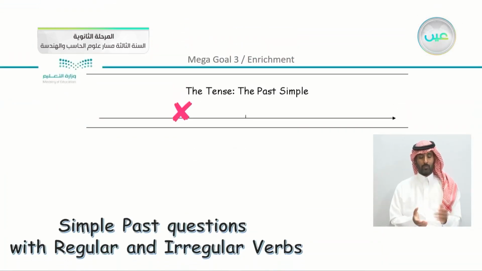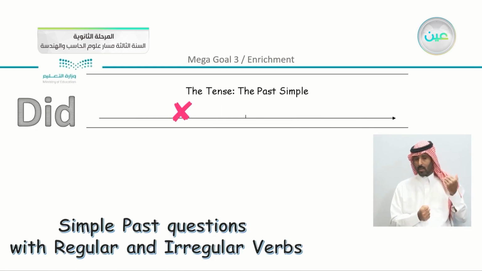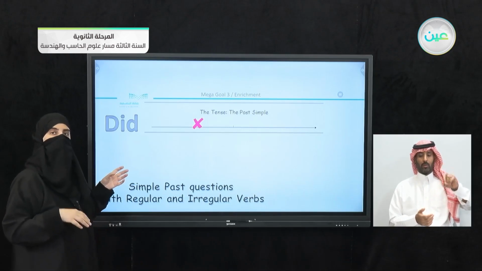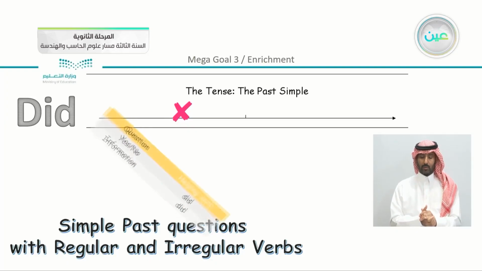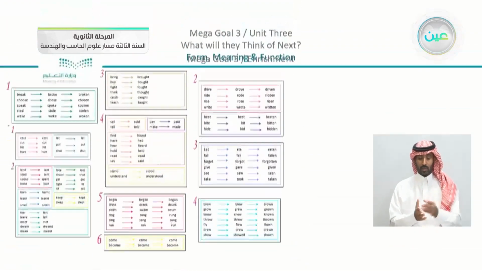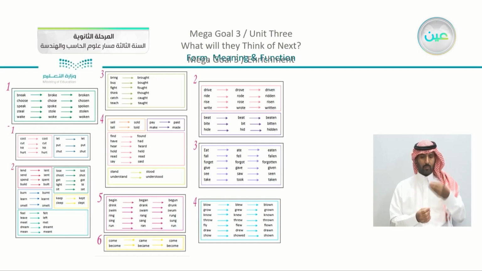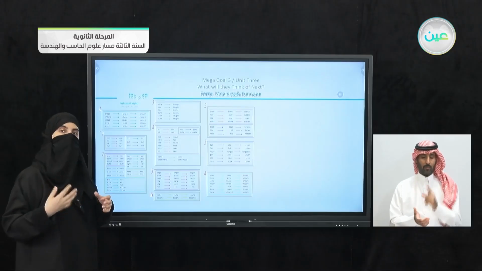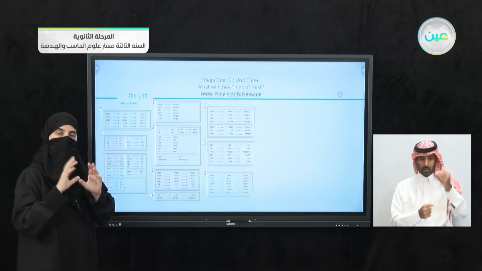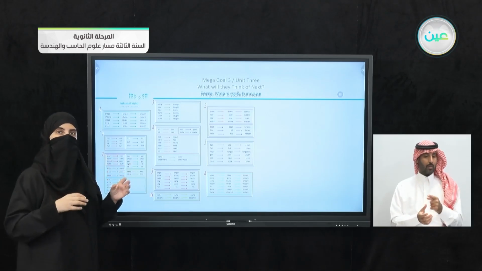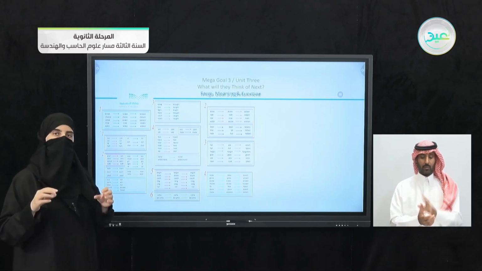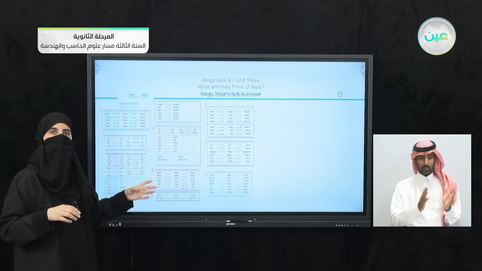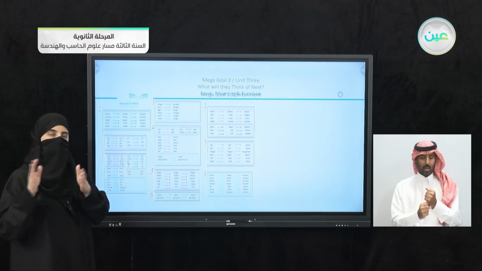Now we revised the simple past questions with regular and irregular verbs. Of course, you do know that you are going to use did, whether they are information questions or yes-no questions. We also revised the idea of using the irregular forms, memorizing them, or studying them based on their types. We know that some irregular verbs change their forms, and some irregular verbs keep the same form. So you can just divide the irregular verbs to make studying easier for you.